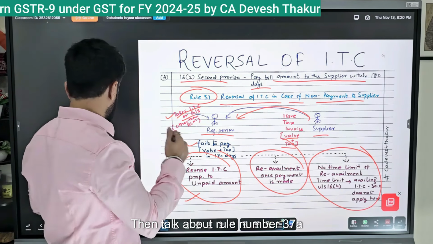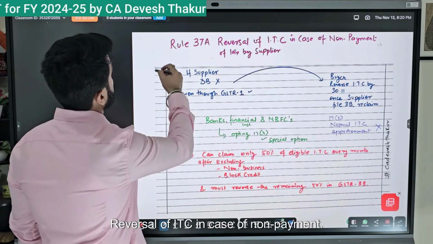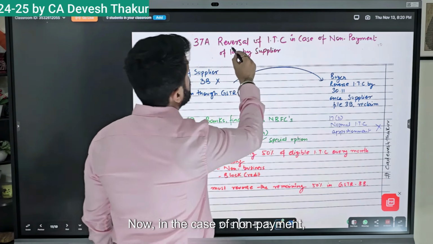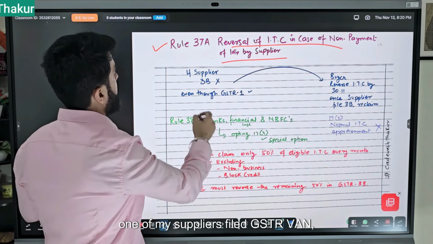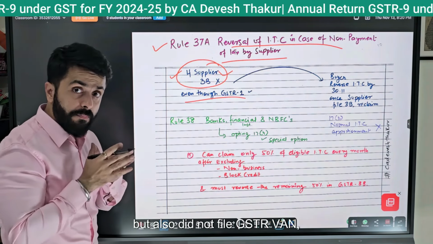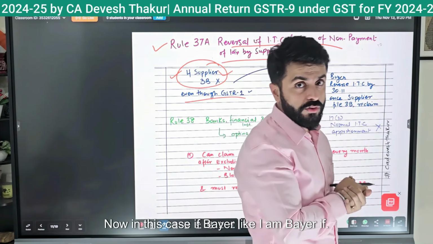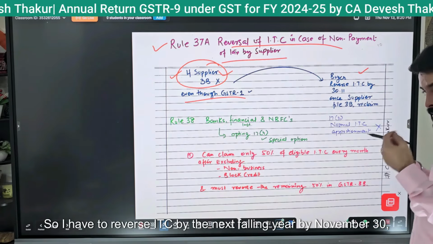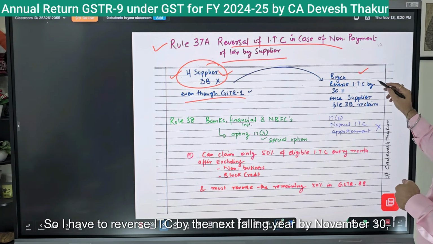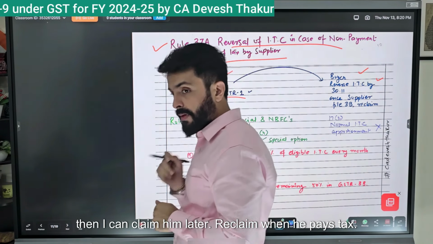Then talk about rule number 37A, reversal of ITC in case of non-payment of tax by the supplier. In this case, one of my suppliers did not file GSTR-3B, which includes payment of tax. Now in this case, if I am the buyer, I have to reverse ITC by the November 30 of the next financial year. If my supplier does not pay tax, I can claim it later, reclaiming when he pays tax.